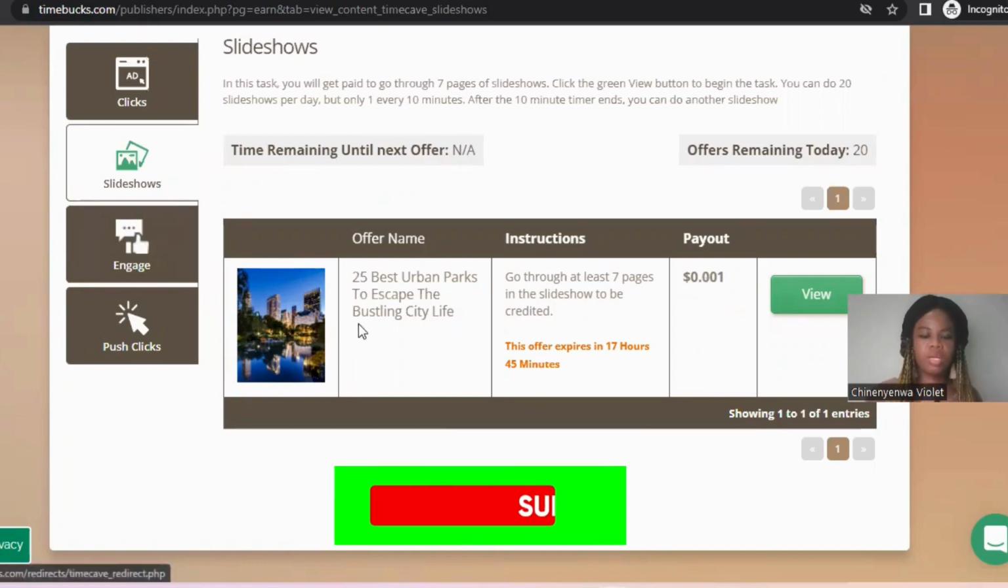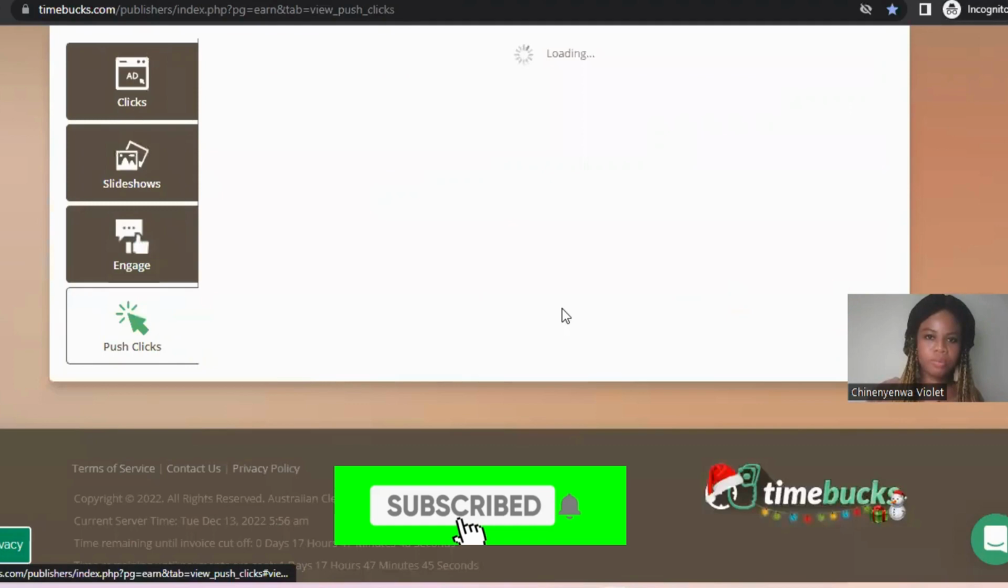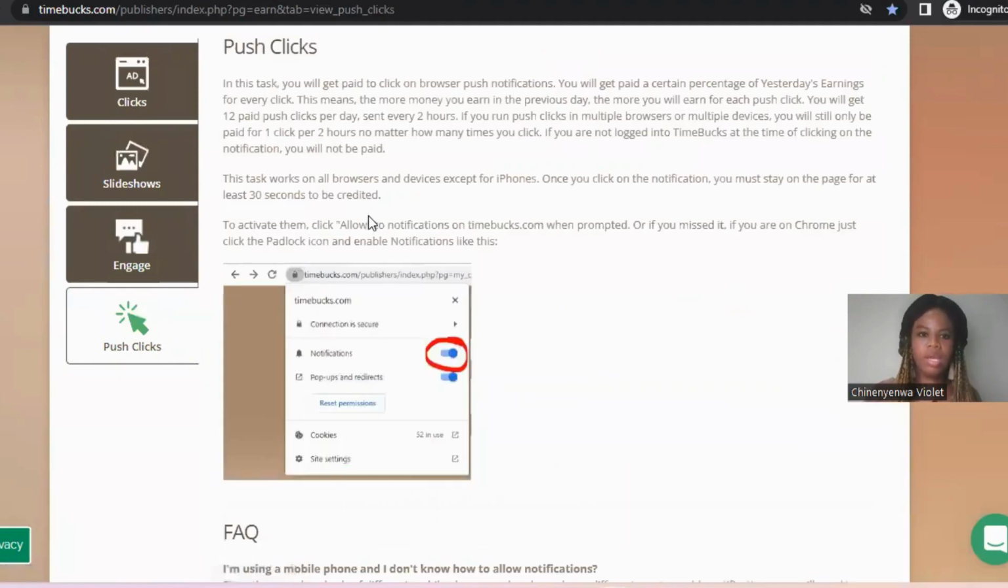The other way you can earn money is by push clicks as well. In these tags, you will get paid to click on browser push notifications. This is actually another way you can earn money by clicking on ads. This is push clicks.